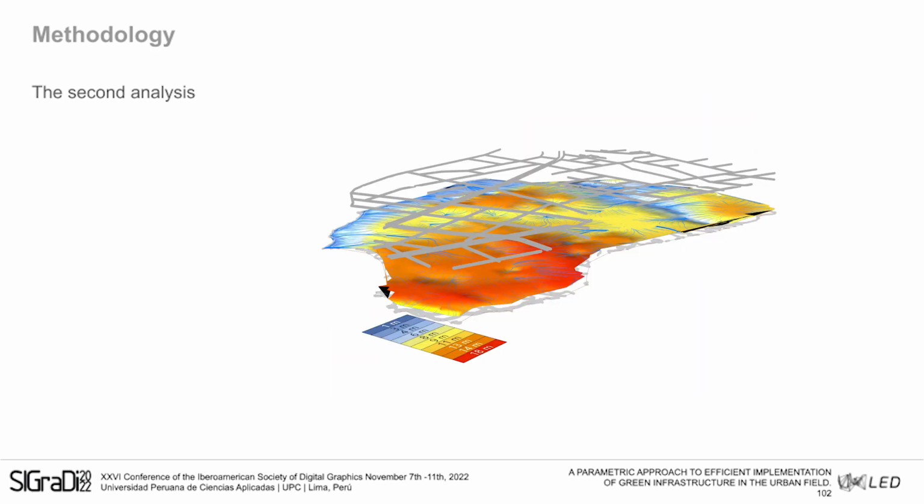As in the first analysis, we crossed the hypsometric data and the roads. We made this using geometric projection.